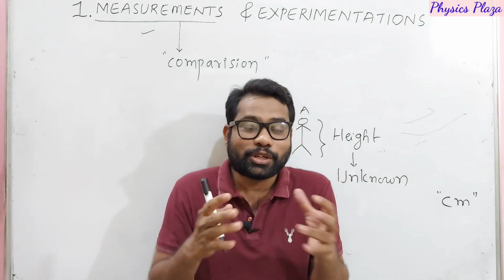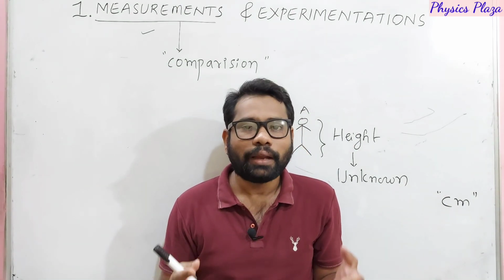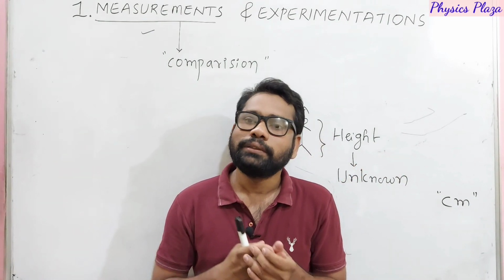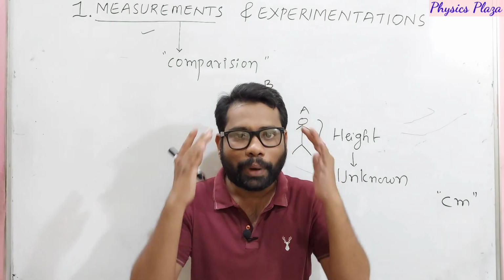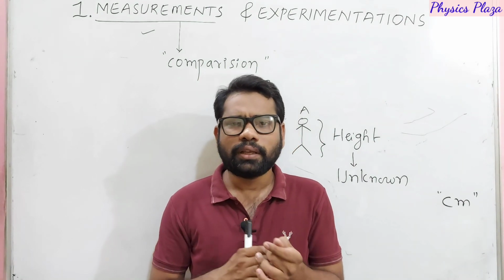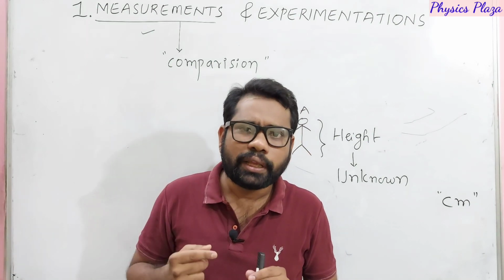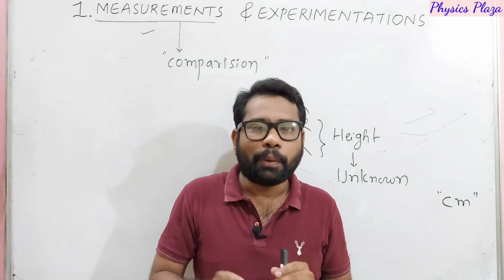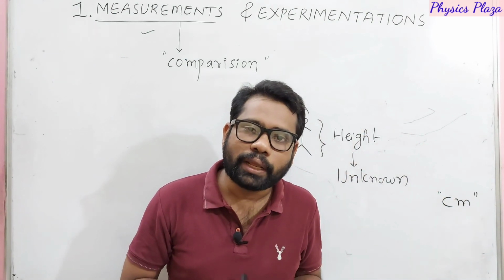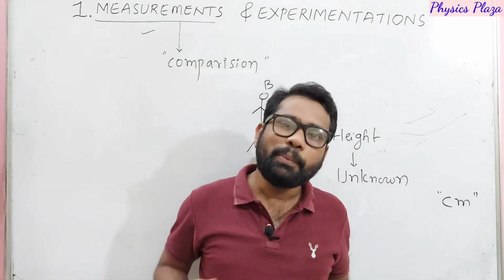Then what will happen immediately? The shop person will say, hey, what do you want? Then the boy says the same way, yes uncle, I want 2 meters of sugar. Then the kirana person will look at him from top to bottom and tell, hey, are you crazy? What do you want and what are you asking? Sugar in 2 meters? Then the boy says, of course uncle, I want sugar only and I know that meter is a standard known quantity. So my physics sir said that we can compare an unknown quantity, that I want to buy sugar, with a known standard quantity, here meter. Then why can't you give sugar in meters?